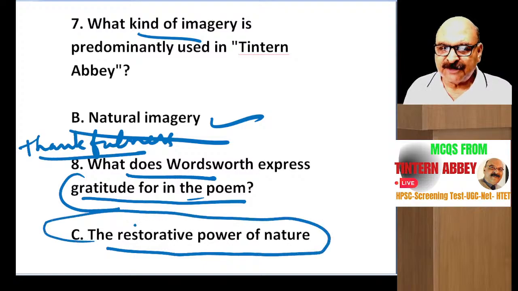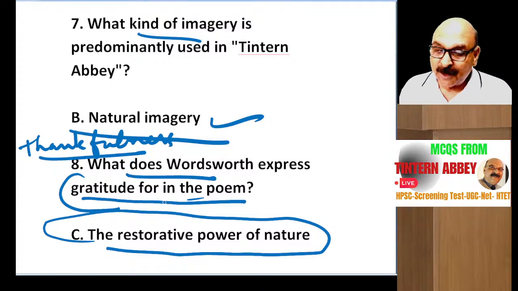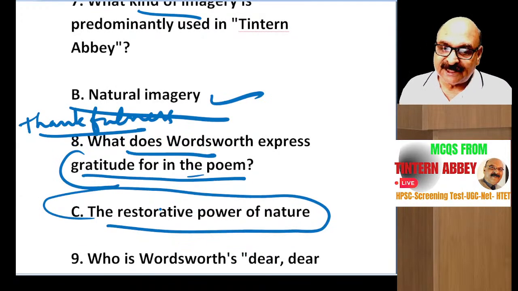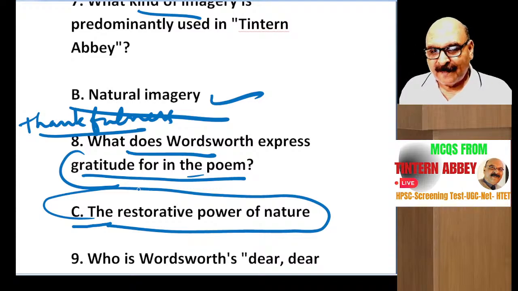Nature has immense powers. It heals the human mind, the human heart. It never betrays the human heart. William Wordsworth believed that if you are sad, you must go into the lap of nature, and nature has healing power. It never disappoints the human heart.